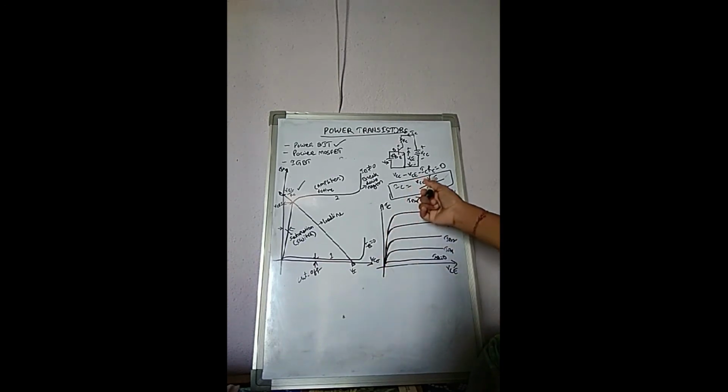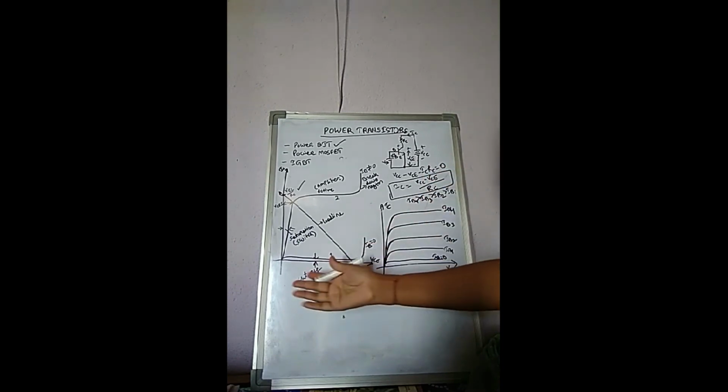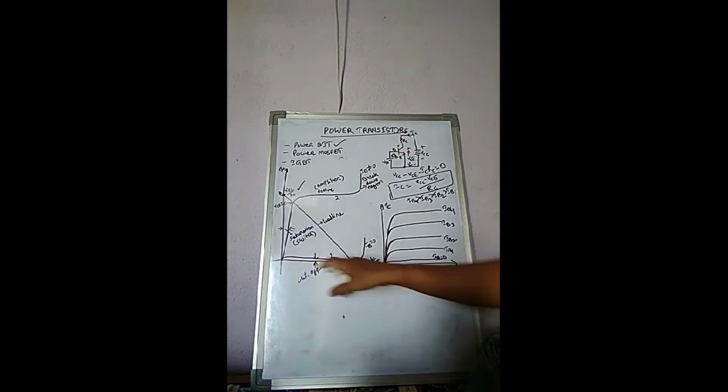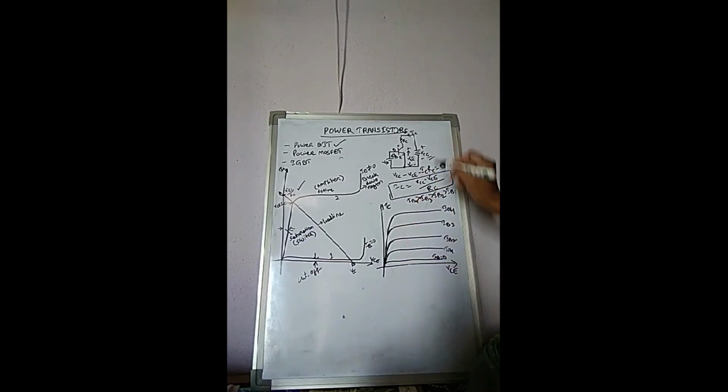That means here VCE reaches up to the maximum, the VCC level. In this region there is no collector current, only VCE is rising, and VCE rises up to the maximum value, the VCC value.